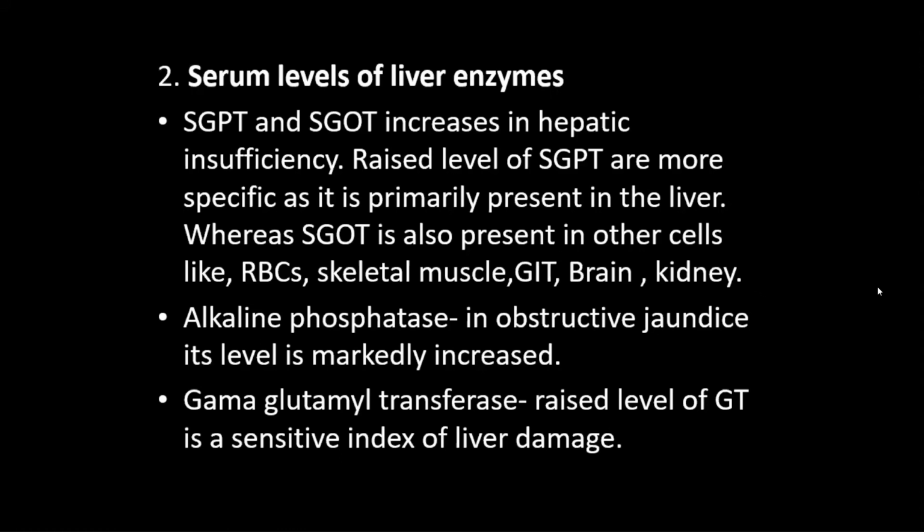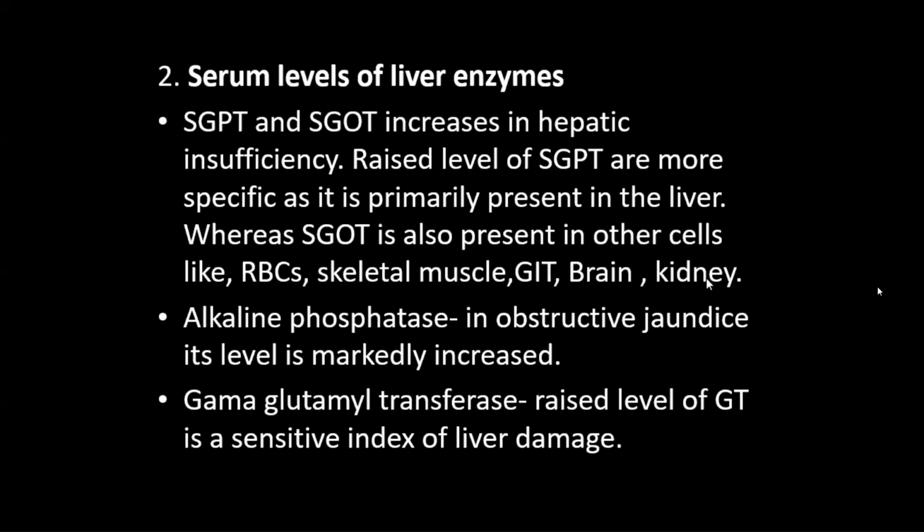Now, serum level of liver enzymes. In biochemistry you will study in detail about SGPT and SGOT. SGPT and SGOT increase in hepatic insufficiency. A raised level of SGPT is more specific, as it is primarily present in the liver, whereas SGOT is also present in other cells like RBCs, skeletal muscles, GIT, brain, and kidney.